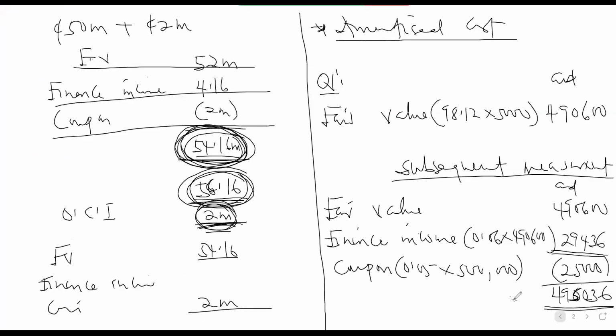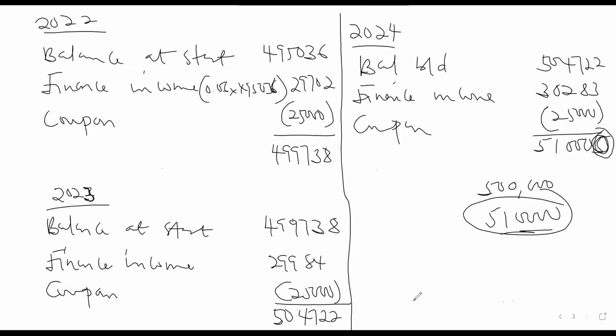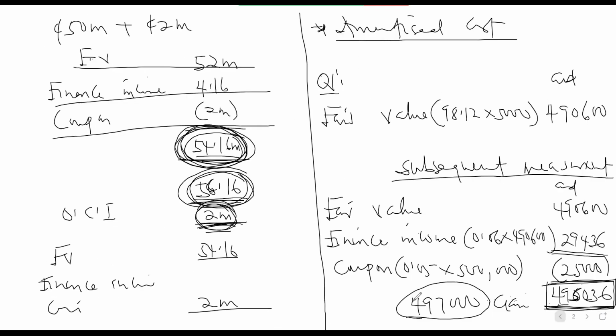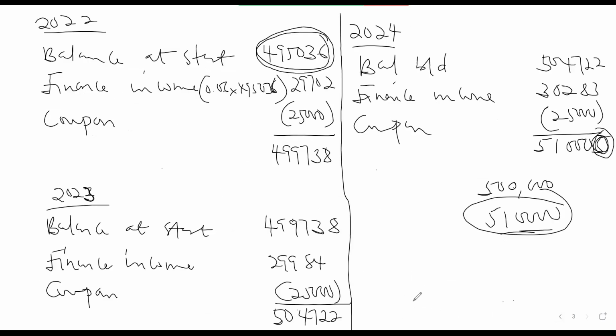Okay. So other components of equity, the calculation will still be the same as what we have done here. But what we'll do is that after getting this figure, the question will give you the fair value of the instrument at this date. So you just compare over here. So maybe if the fair value of the instrument is 497,000, it means that you have to show your instrument at 497,000. So the difference between these two will give you the gain that will be going to other comprehensive income. But if you come to the next year, you will carry the instrument at this one, because the gain is not part of the interest. The gain will not be attracting the interest. It's just a reserve. So the calculation will be done on this one.